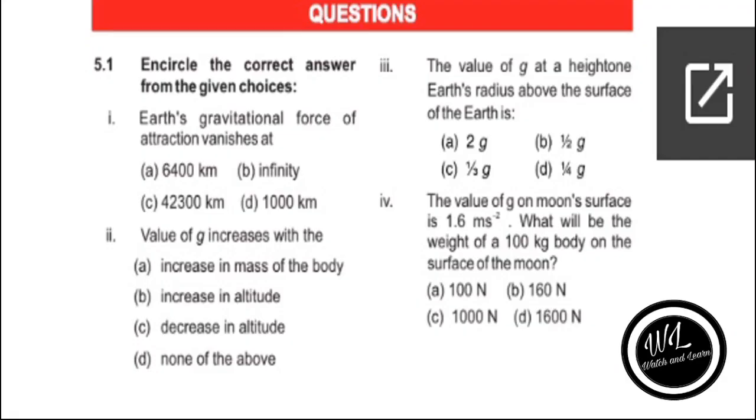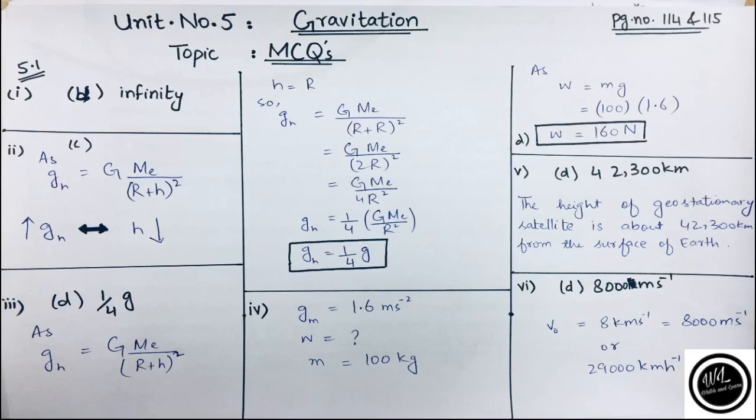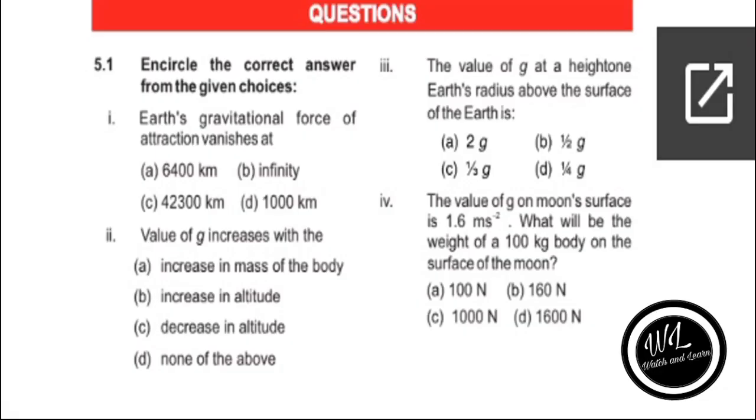Second thing is increase with altitude. Altitude means height. As you can see from the formula, g is inversely proportional to height. That if we are increasing the value of g, the height or altitude is decreasing. So the correct option is option number C, that if we increase the value of g, the altitude decreases.